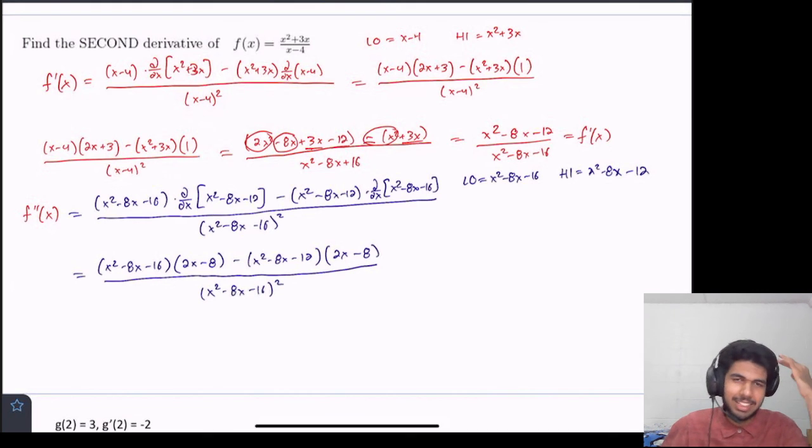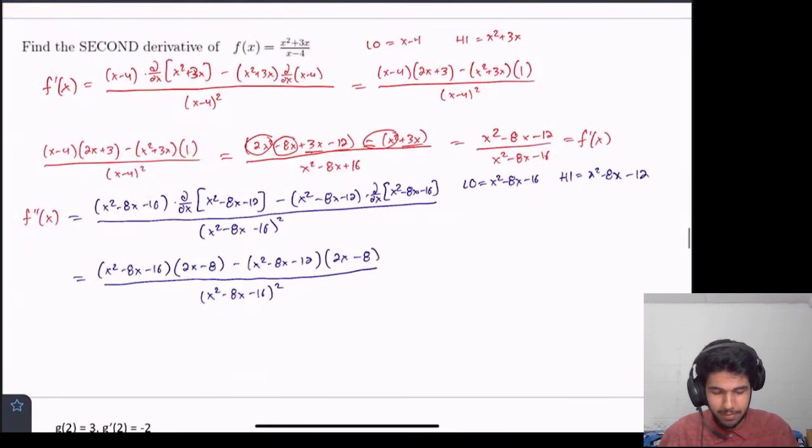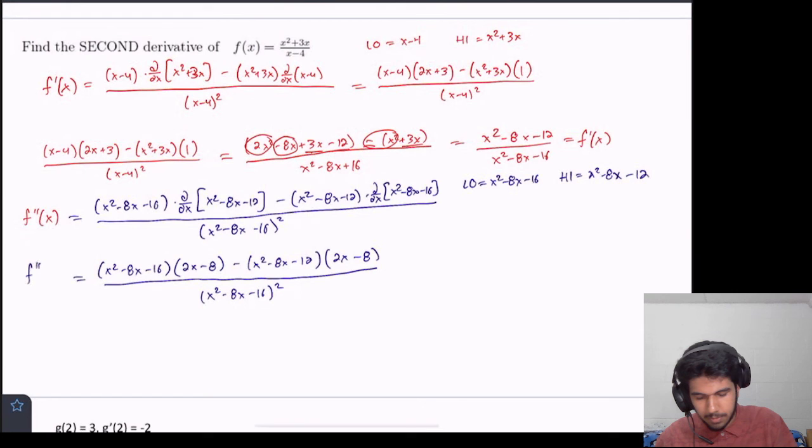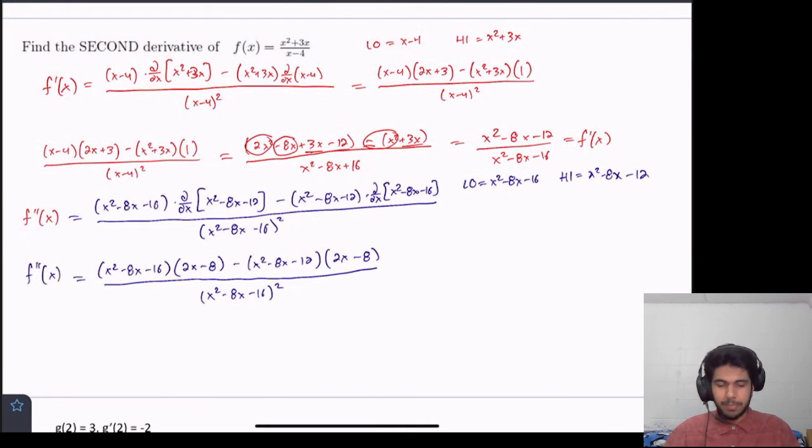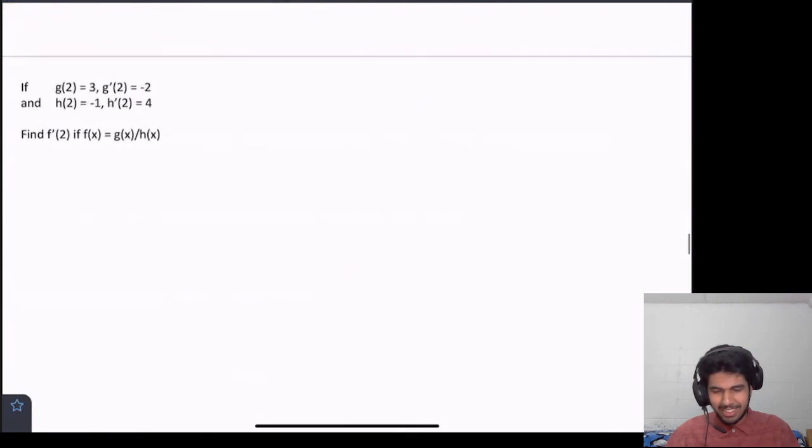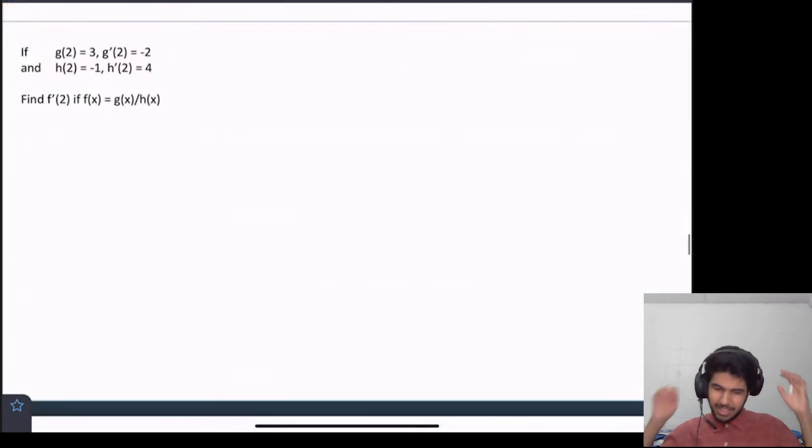And if you're feeling like you really want to do a lot of algebra, you can simplify that, but I'm kind of lazy, so I'm not going to do that. But yeah, that's the second derivative, f double prime of x. Cool.